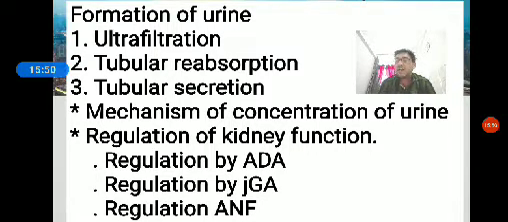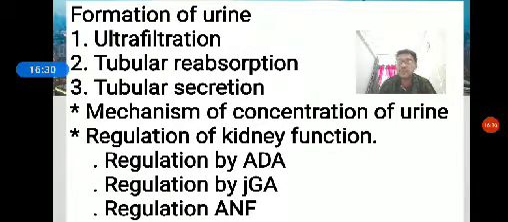Next, the juxtaglomerular apparatus. The sensitive gap between the afferent arteriole and the distal convoluted tubule is called the juxtaglomerular apparatus. This juxtaglomerular apparatus is able to regulate kidney function. It releases a hormone called renin. This renin is able to control the kidney function.